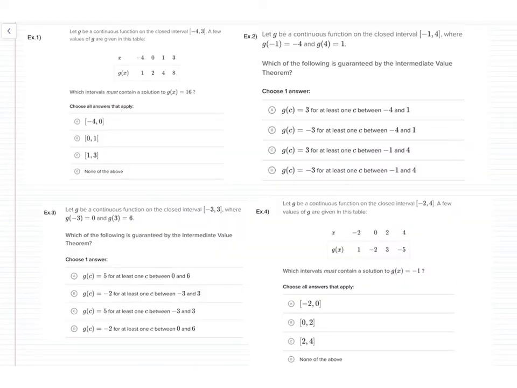So here's a couple IVT problems. First one, we have this table for g of x, and it says which intervals must contain a solution to g of x equals 16. So where do we have an output of 16? Where does g of x equal 16? Can it be between the values of 1 and 2? No. Can it be between these values? No. Can it be between those values? No. Can it be between, no.